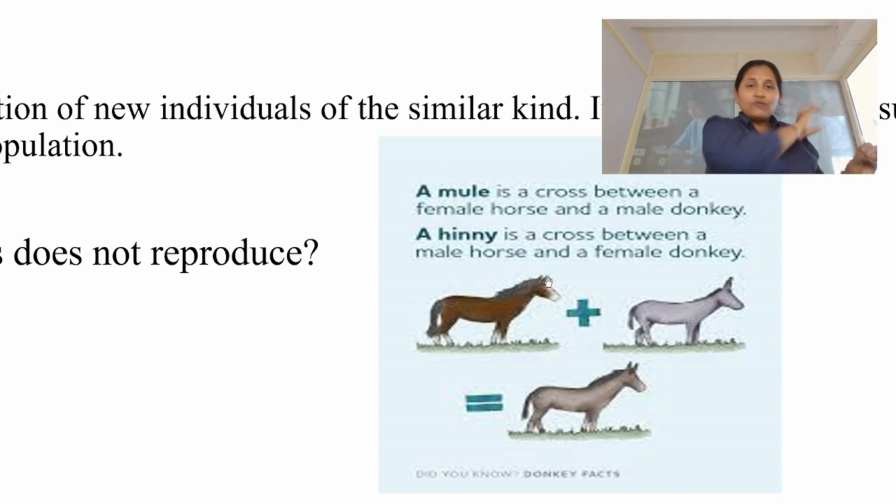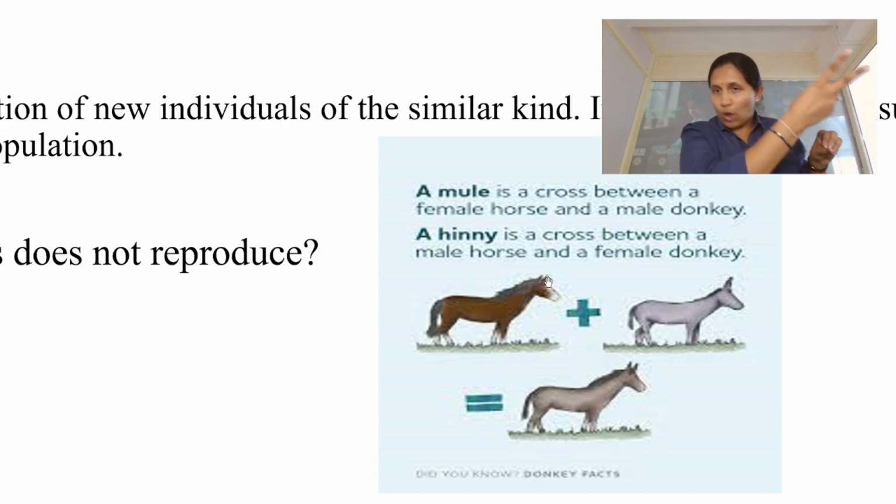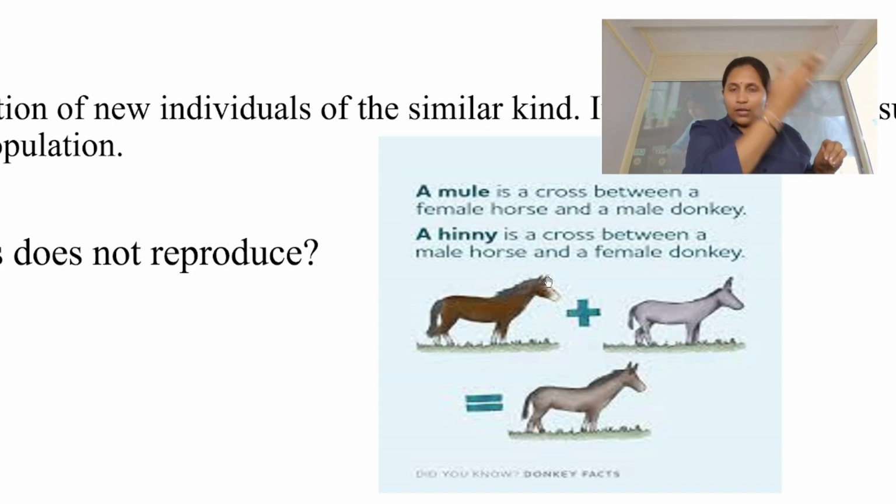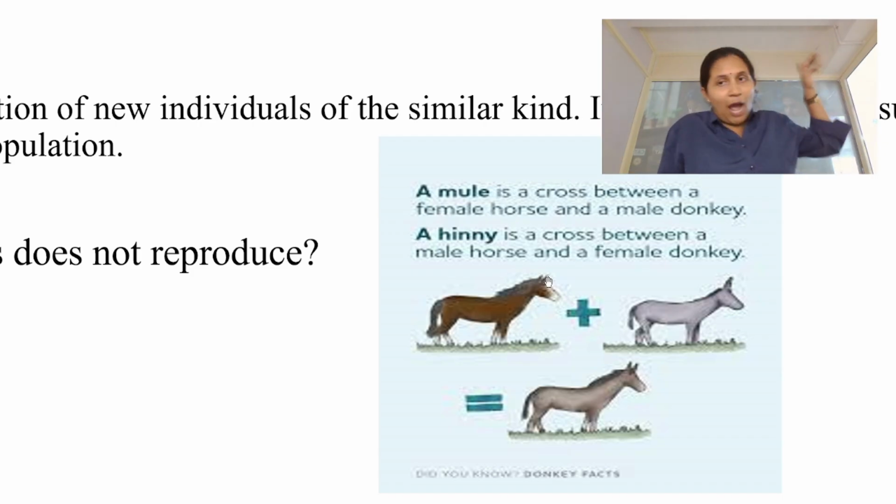is produced from which two parents? It is produced from a female horse and a male donkey. Of course, a horse is a different organism and a donkey is a different organism, but both belong to kingdom Animalia, right? Just because they belong to one category on the upper scale doesn't mean a horse and a donkey are similar organisms. So when the product, a mule, is produced, that offspring is always infertile.